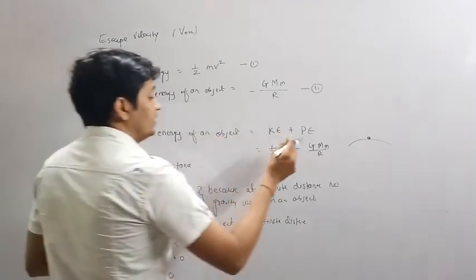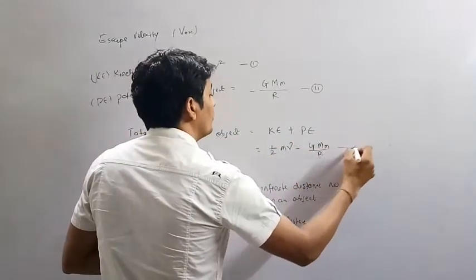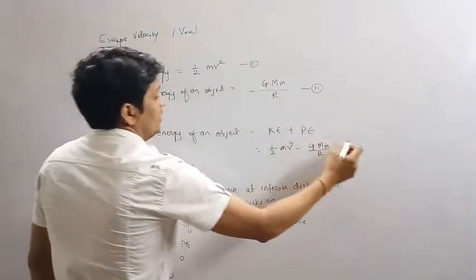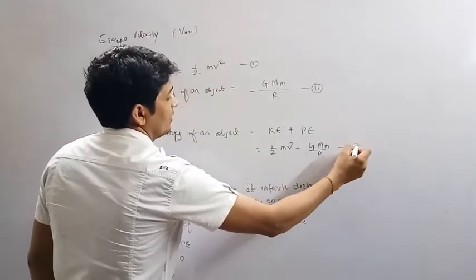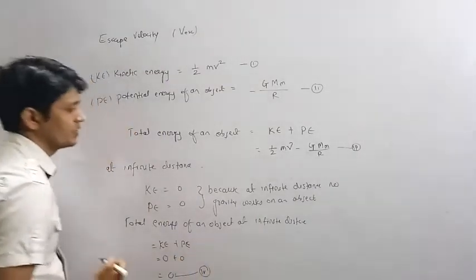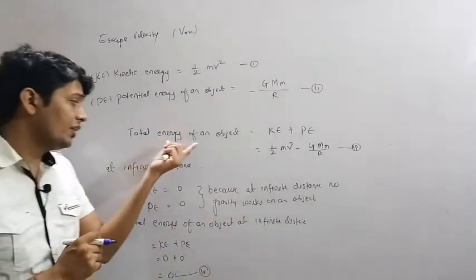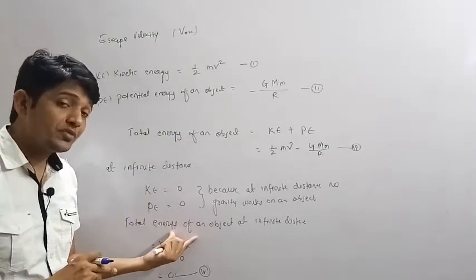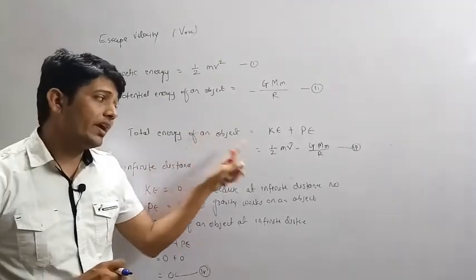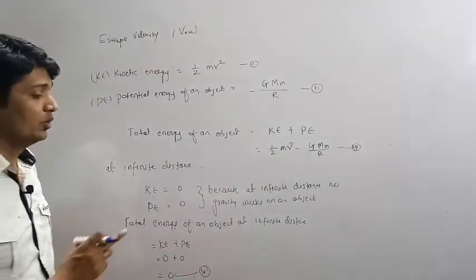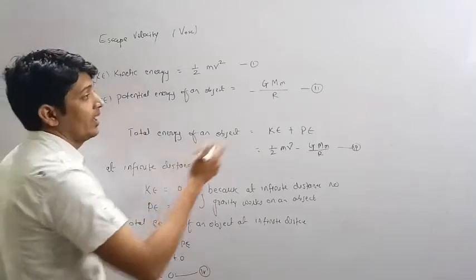Let this be our third equation, and this one is the fourth equation. Here we have the total energy of an object and here we have the total energy of an object. So we can equate equation number 3 and equation number 4.